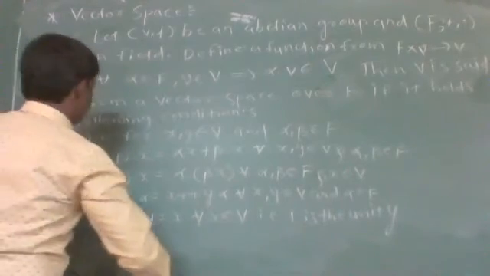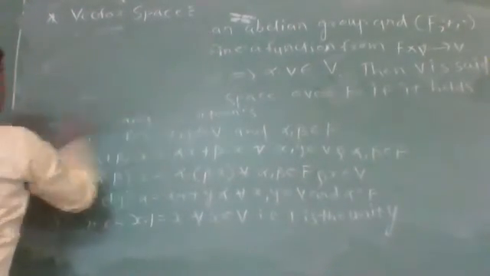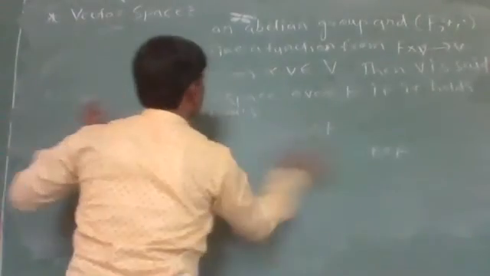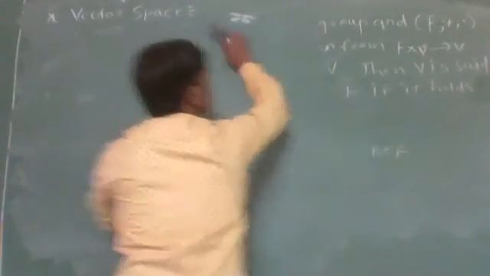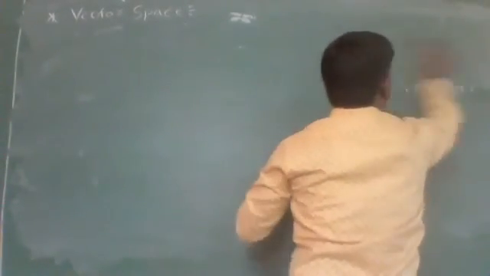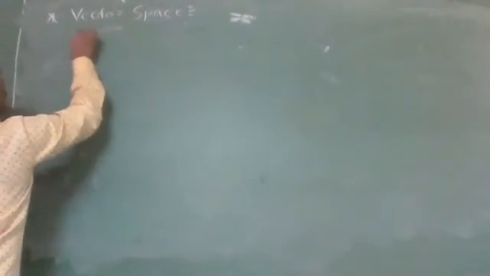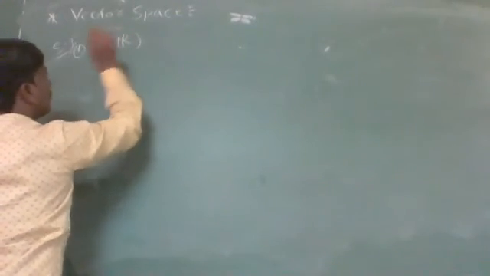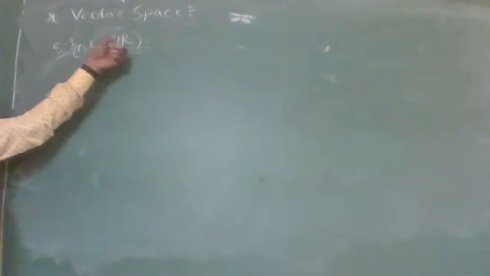For example, C over R. Now we have to check whether C over R is a vector space.